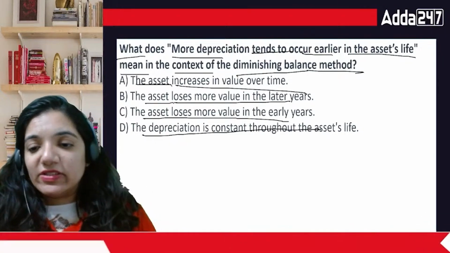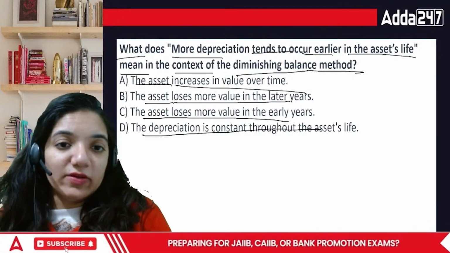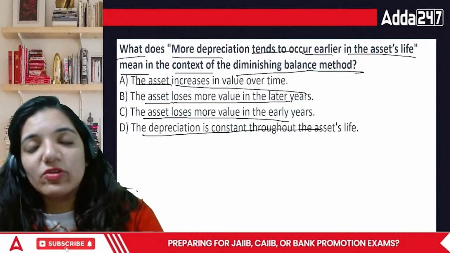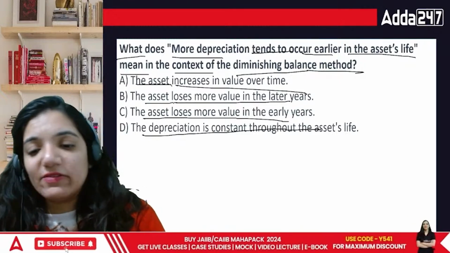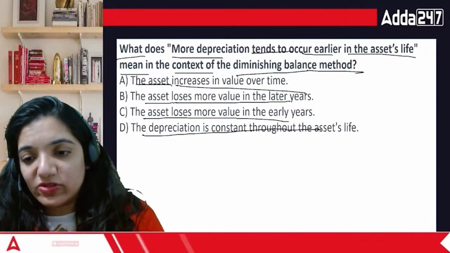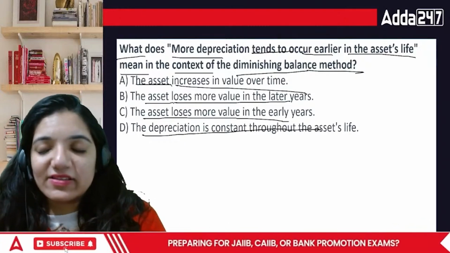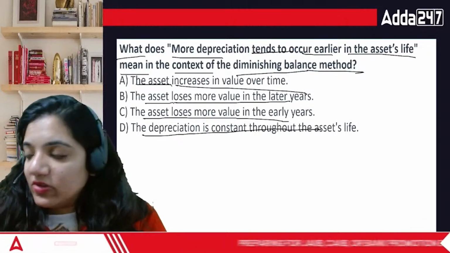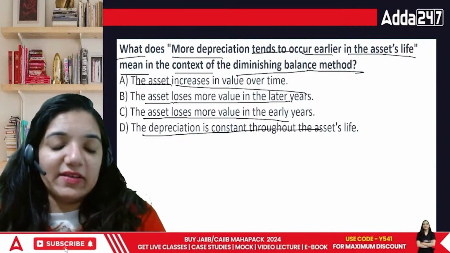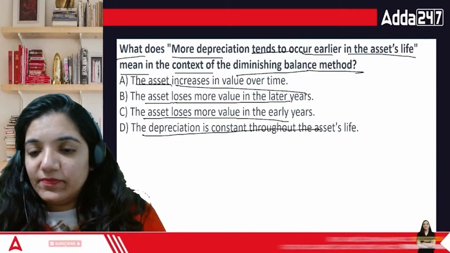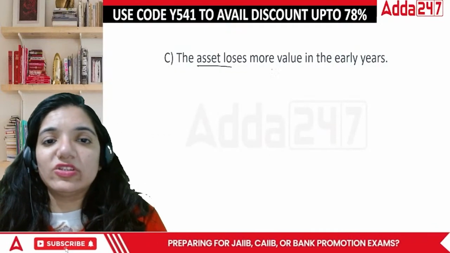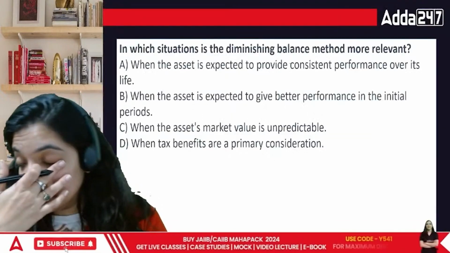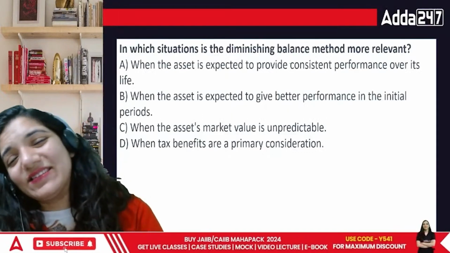We have just talked about it, and the example was an iPhone. The value decreases more in the initial years because you buy it and then you are using it, and then the value goes down. So once the value goes down, it's definitely going to hurt us. So when we talk about this, it's going to be like that only. Now comes the asset loses more value in the initial years, and after that, once it's declined, it is declining only.